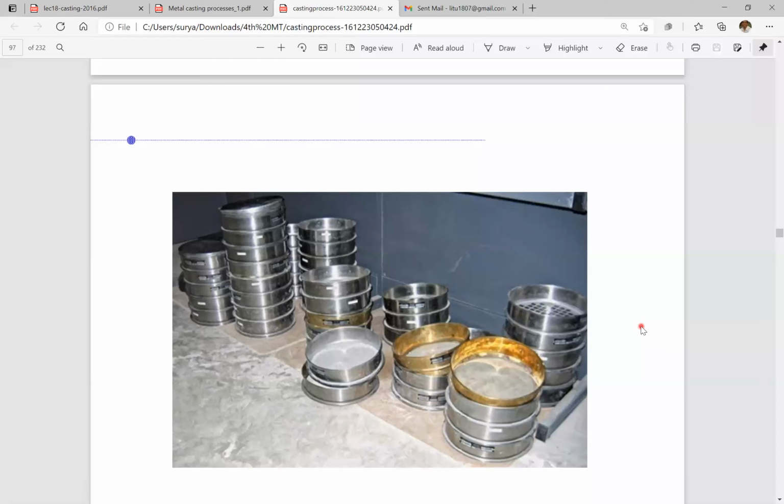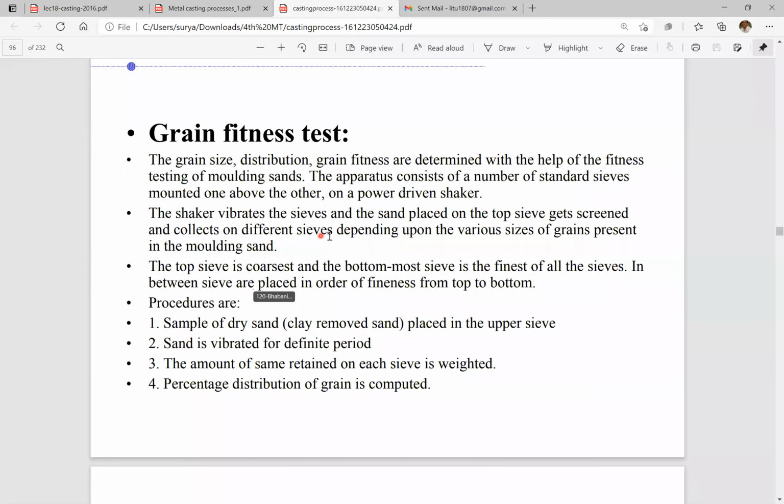For industrial use, instead of moving our hands, we are using a vibrator. So we use different sizes of sieves and a shaker vibrator. With the shaker vibrator, the sand placed on the top sieve gets screened and collects on different sieves.